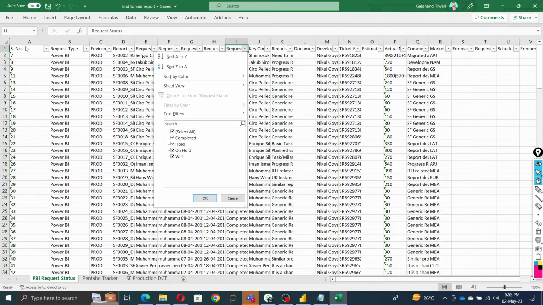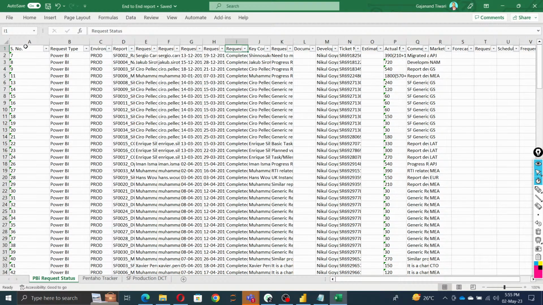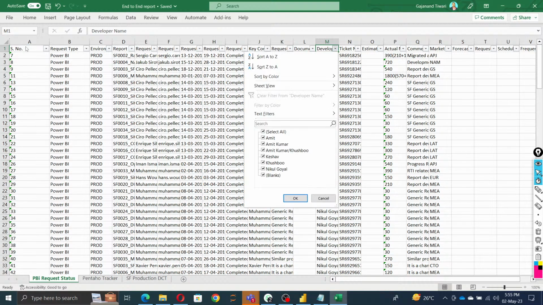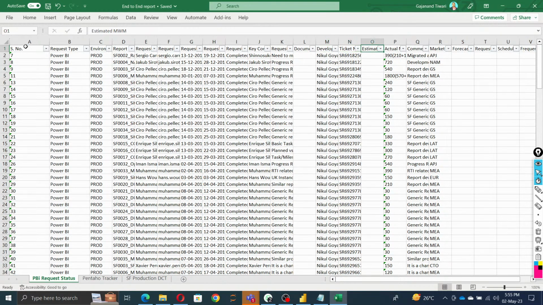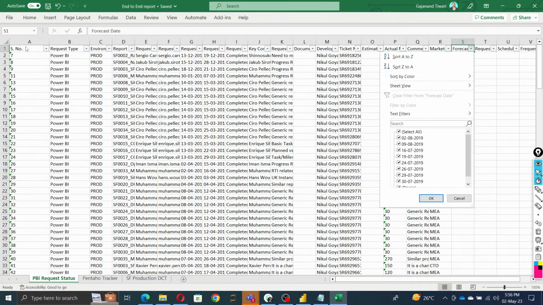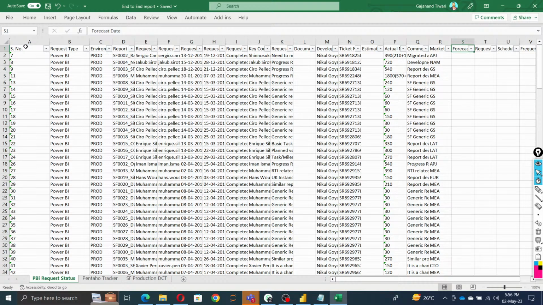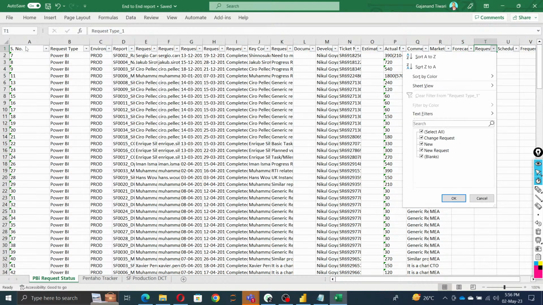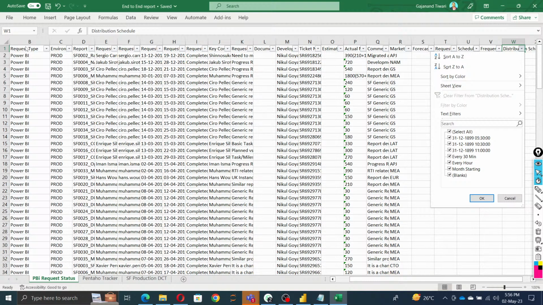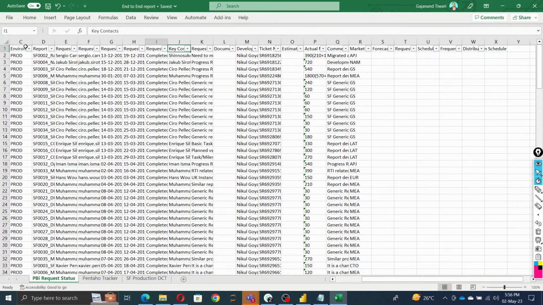request status, because for some data we have certain statuses that we need to work on. Then we have the key request point, then documents, what document we are looking for, who the developer is, and what the ticket number is against which we created it, the estimation, and the actual hours used. Then we have some detailed categories: market, which market we are working on, and forecasting, what the forecast date is, so that we can move further. Request change: is this a change request or a new request? Then schedule and unschedule, frequency, distribution. So this is the kind of data we have.